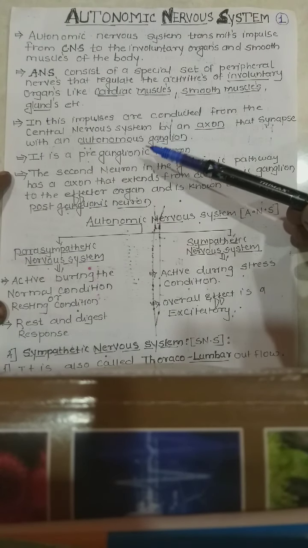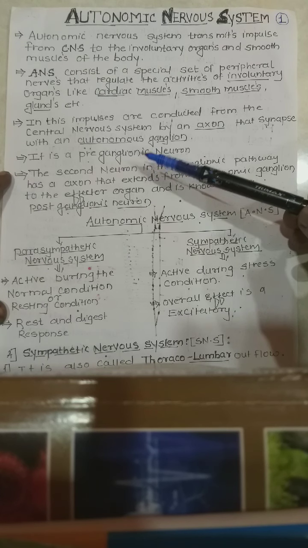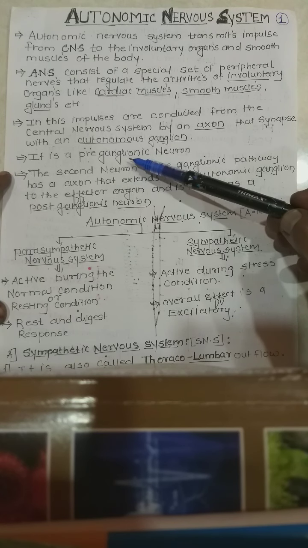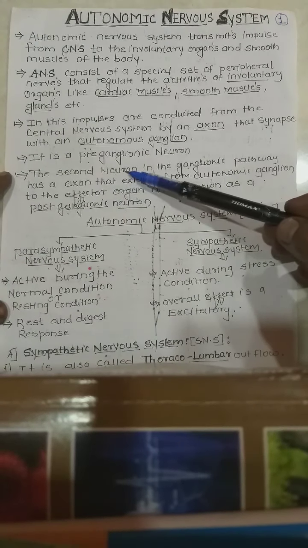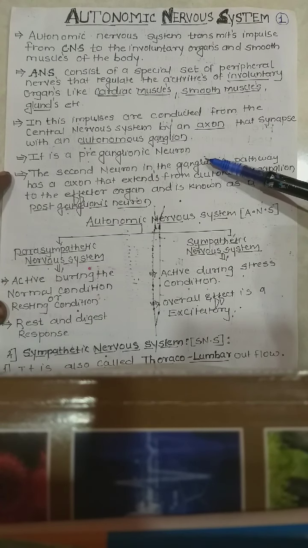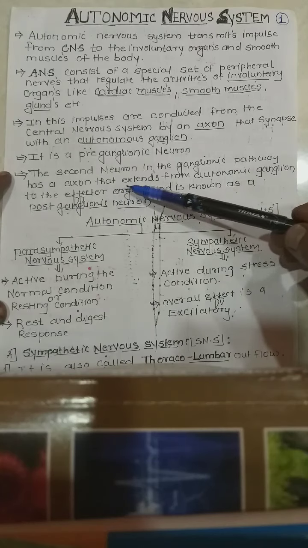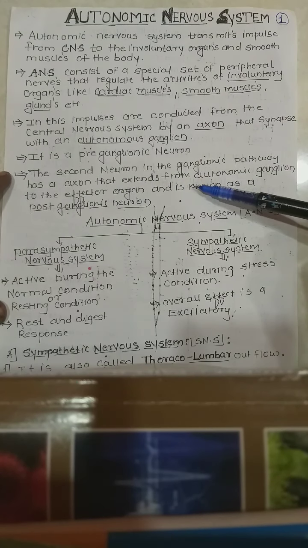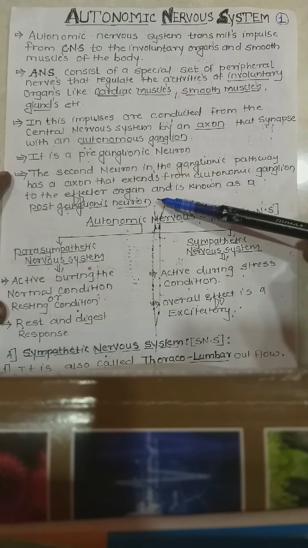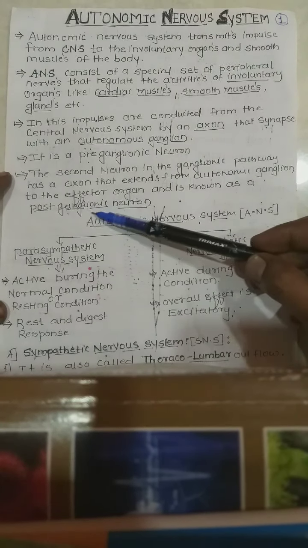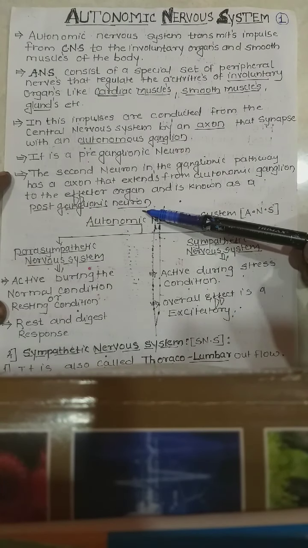There are two types of neurons, preganglionic and postganglionic. The second neuron in the pathway has an axon that extends from the autonomic ganglia to the effector organ and is known as the postganglionic neuron.